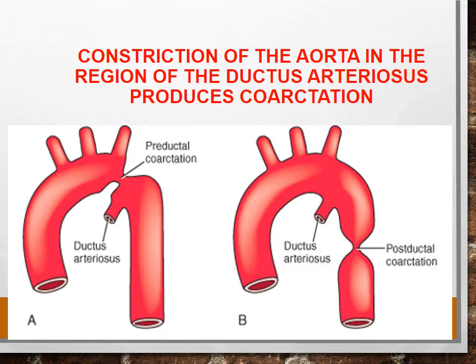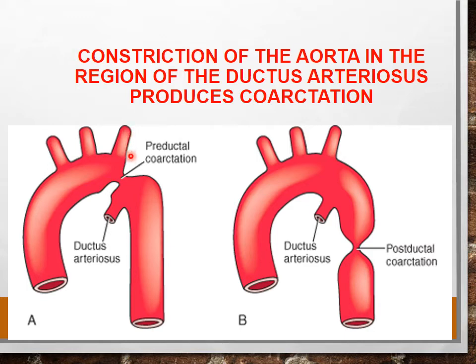So you can see here the two varieties of coarctation. This is the ductus arteriosus from the arch of the aorta towards the left pulmonary artery, and if there is a constriction in the aorta here, that is preductal. You can also notice the left subclavian artery.